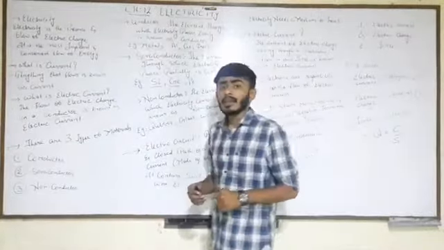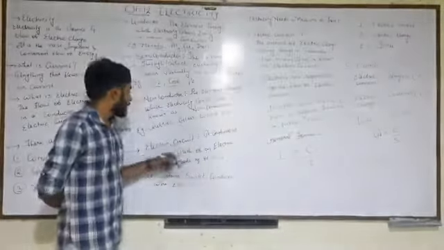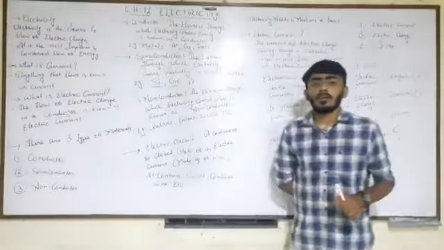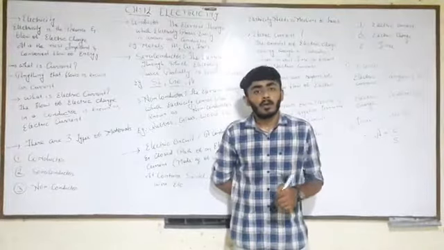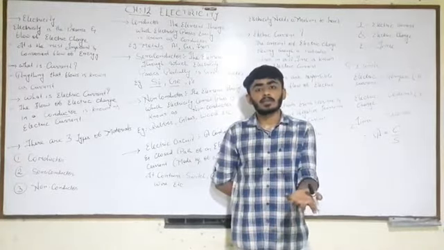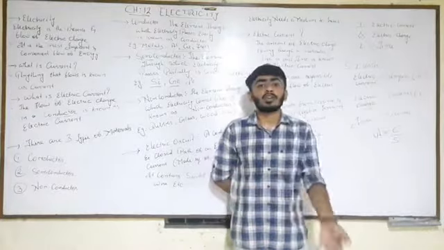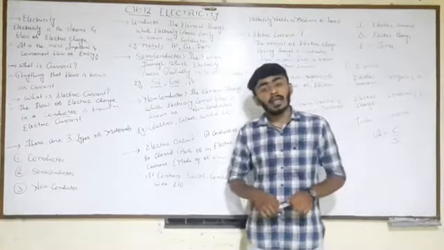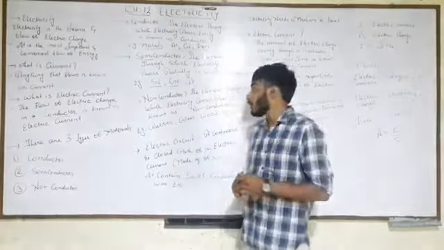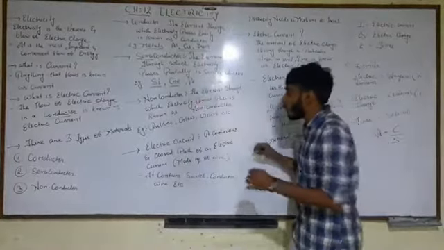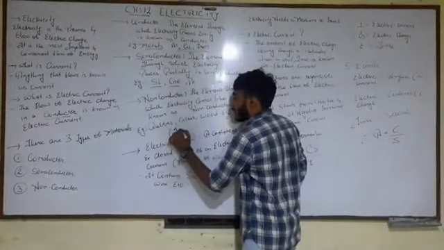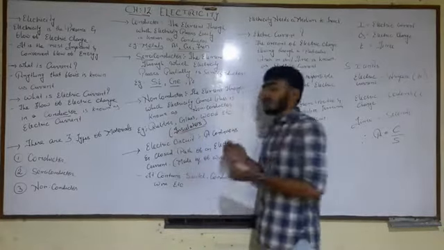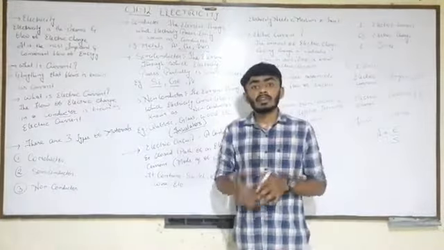And the last thing is, of course, the most common, non-conductors. Students, what are non-conductors? Of course, they are the opposite of conductors. The elements through which electricity cannot pass are known as non-conductors. Another name for non-conductors is insulators. So this is an insulator.